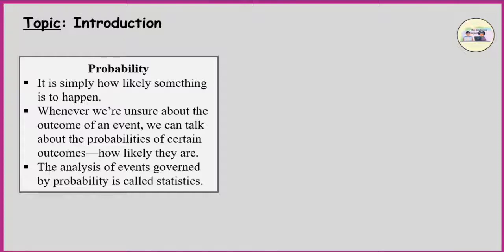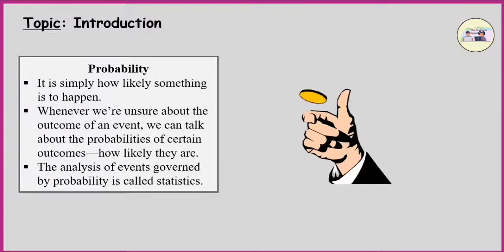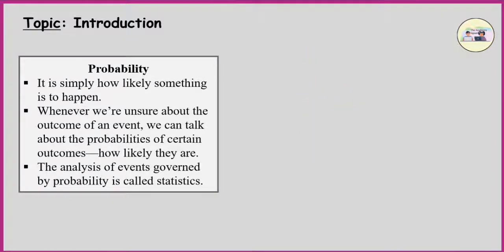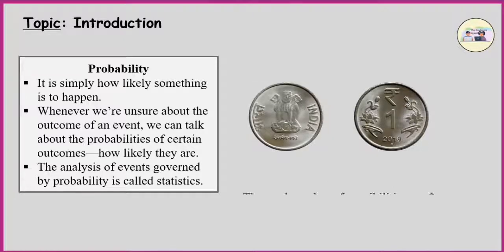The best example for understanding probability is flipping a coin. There are two possible outcomes, heads or tails. So the total number of possibilities is 2.